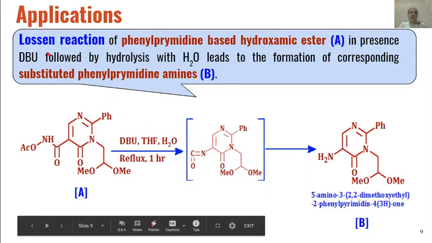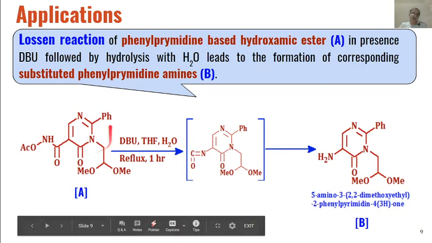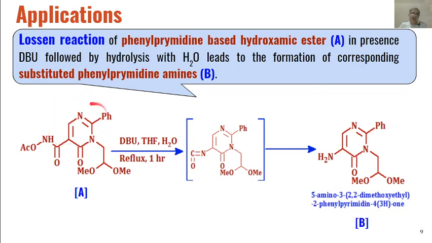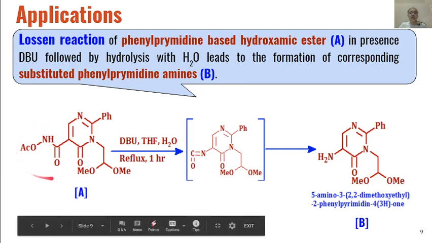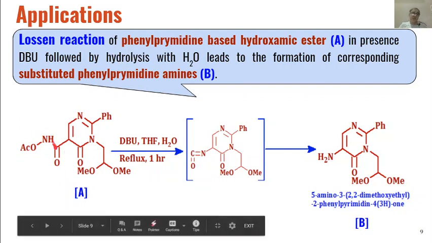Then another important reaction which has been reported recently is the Lossen reaction of these types of phenylpyrimidine based hydroxamic esters. So this is phenylpyrimidine based, and these are the hydroxamic ester part of the molecule. So Lossen rearrangement will take place only at this part of the molecule.